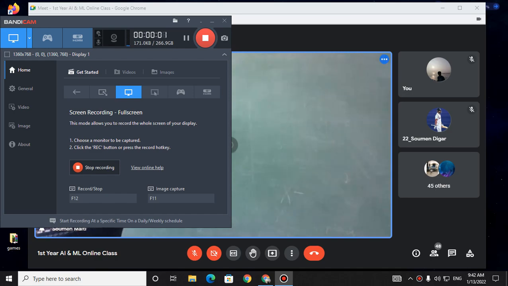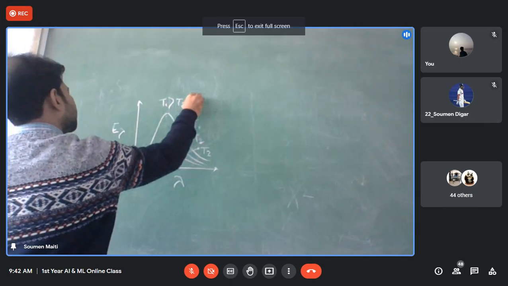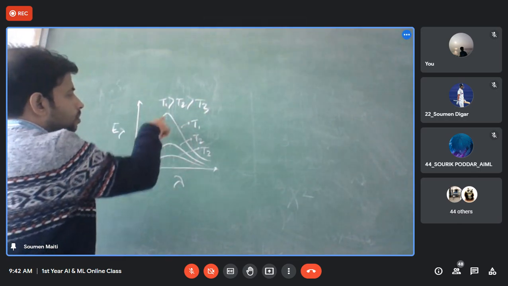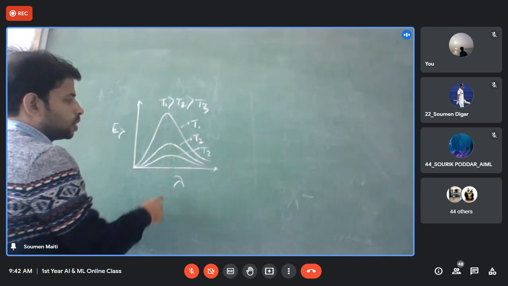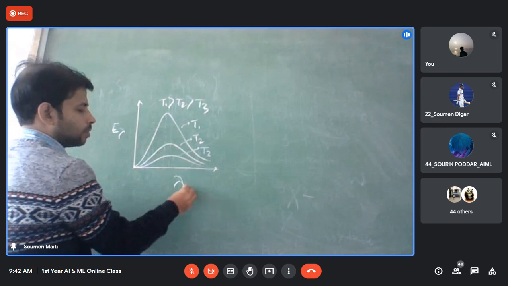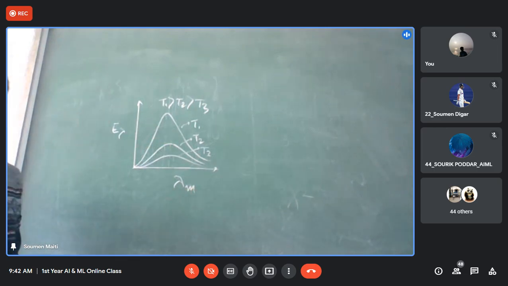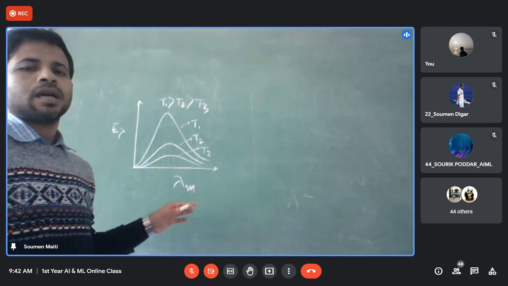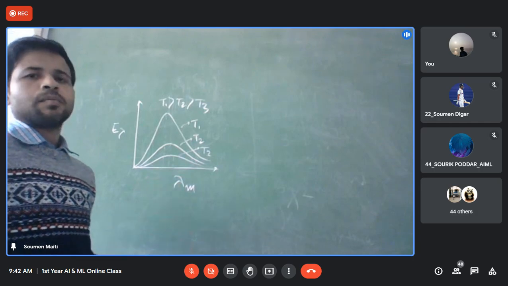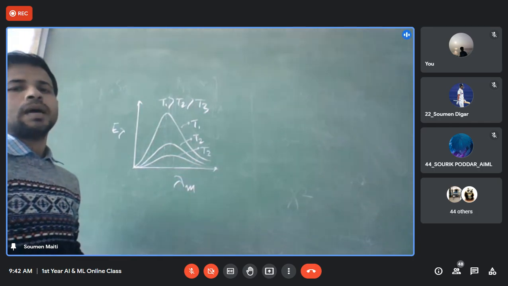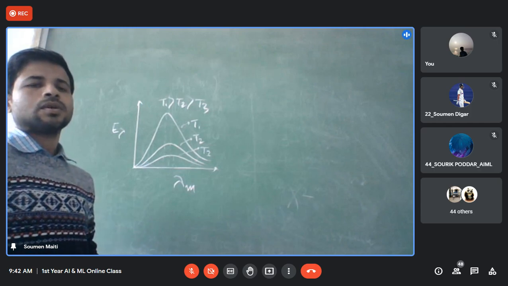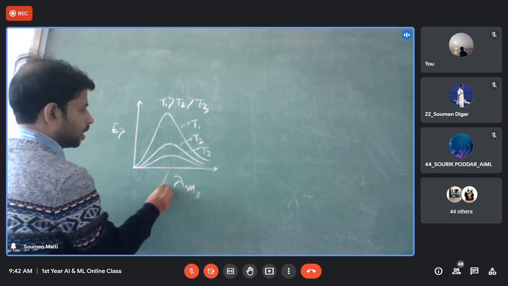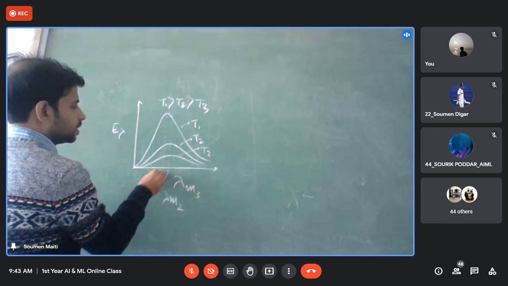T1 is greater than T2 greater than T3. The maxima is occurring at some particular value of lambda, which we are denoting as lambda m. If we look at this graph, it shows that with the increase in temperature, the value of lambda m is blue shifting. This is lambda m3, this is lambda m2, and this is lambda m1.